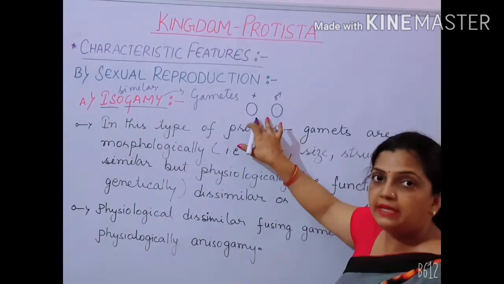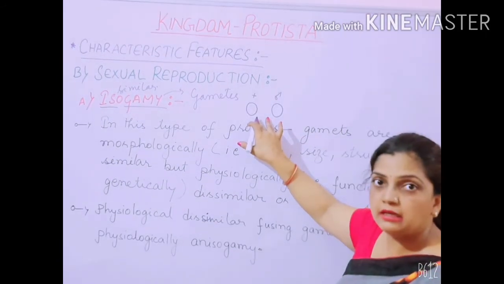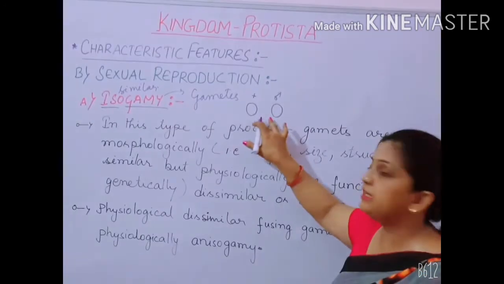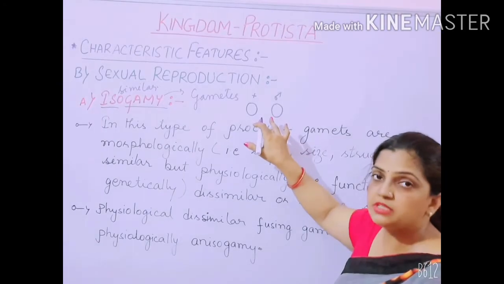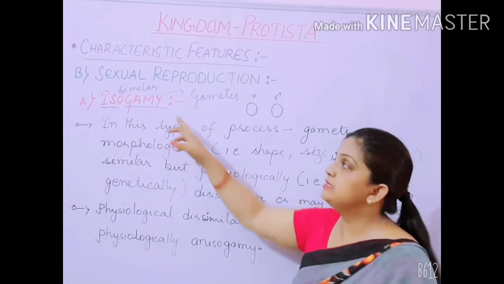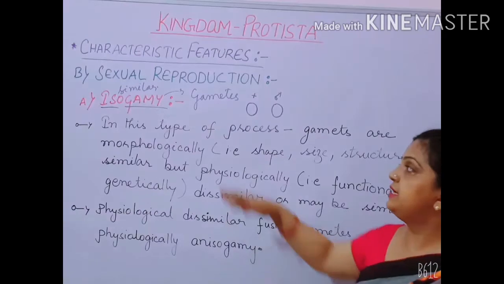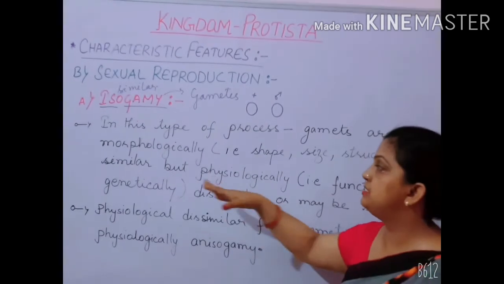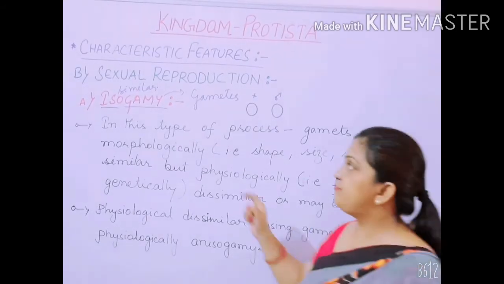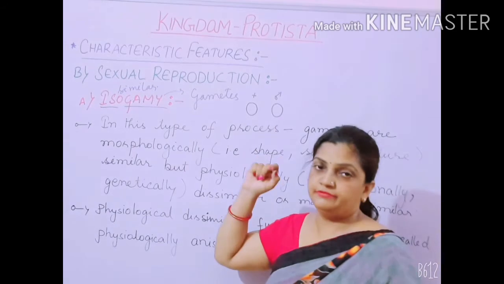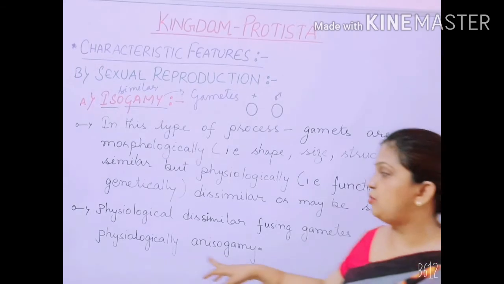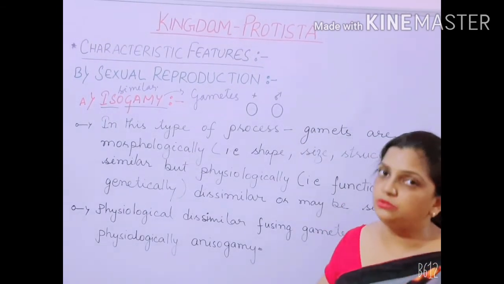But in spite of being similar in structure, shape and color, they are different in functions. They are different in having genetical structures, chromosomes and DNA structures. That is why this type of syngamy process is called isogamy. Again I repeat that in this type of process, gametes are morphologically similar but physiologically dissimilar, or they may be similar. But children, if they are physiologically dissimilar, then that type of isogamy is called physiologically anisogamy.